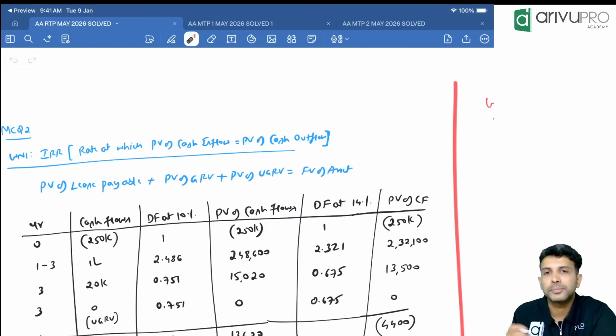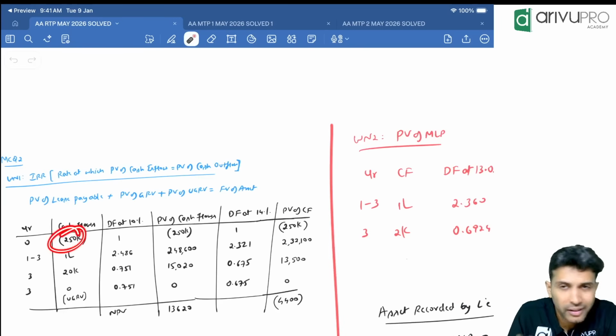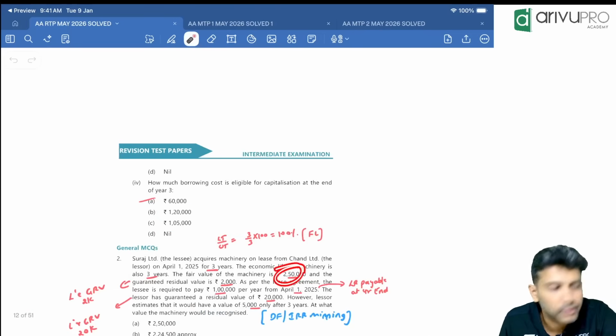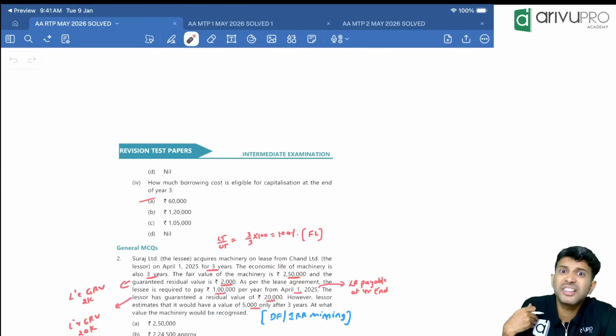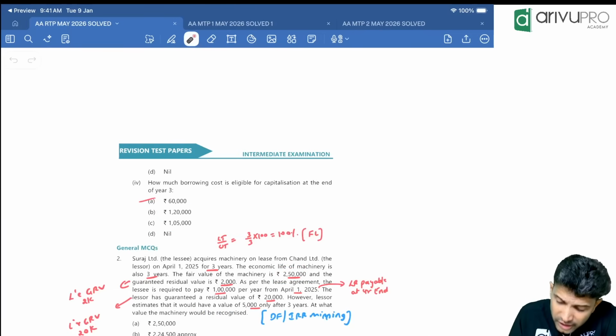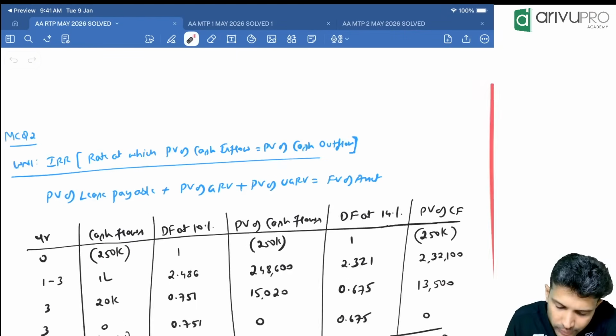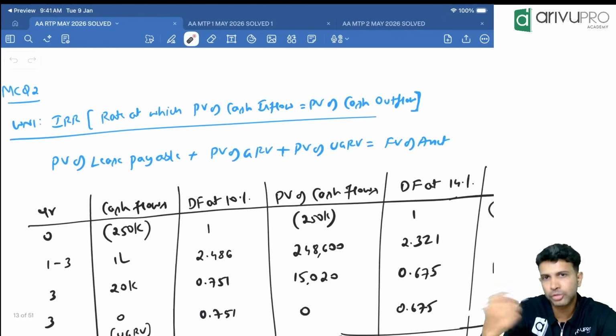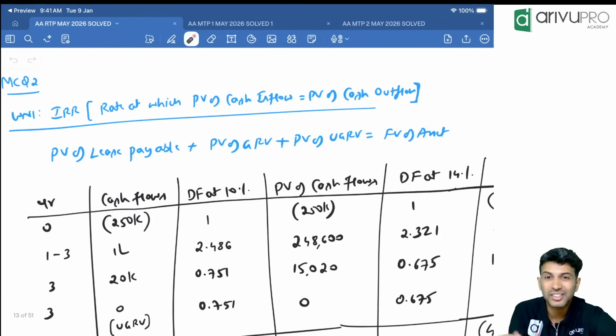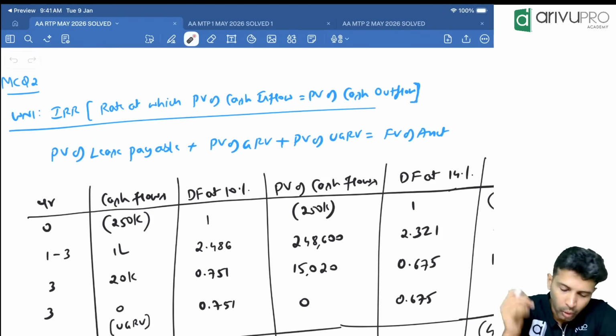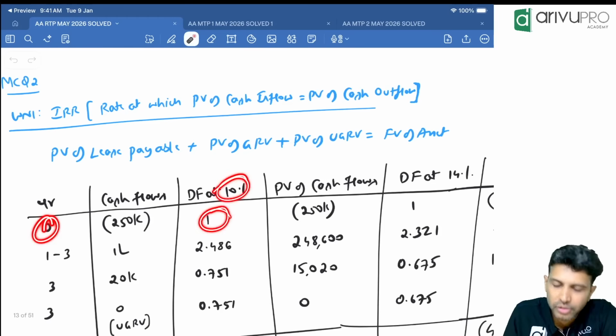Now, fair value. At year 0, fair value is the asset's value now. What is the asset's value now? 2,50,000. If the lessor is the owner of the asset and has to buy the asset, how much does he need to pay? 2,50,000. At year 0, the value will be 2,50,000 negative. You put the sign from the lessor angle, because IRR is from the lessor angle. For year 0, the discount factor is always 1.